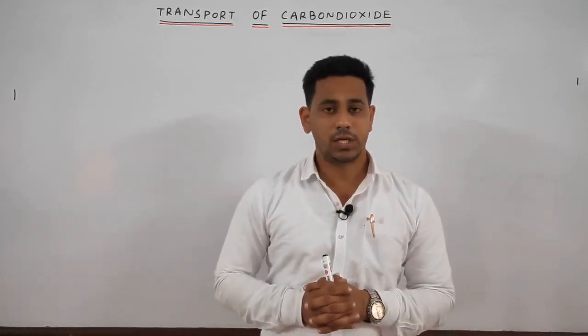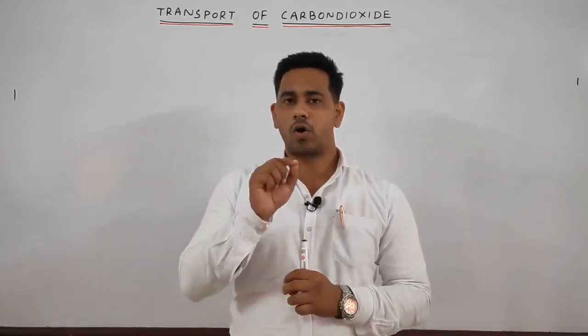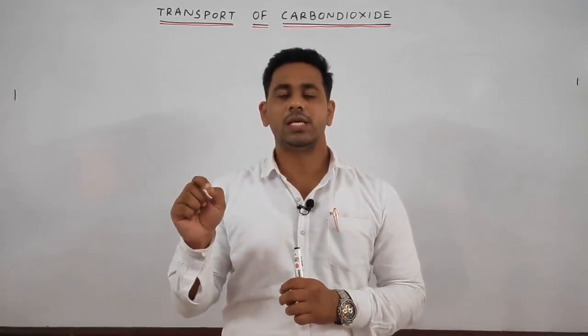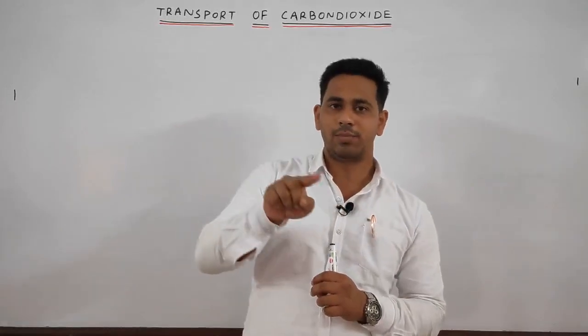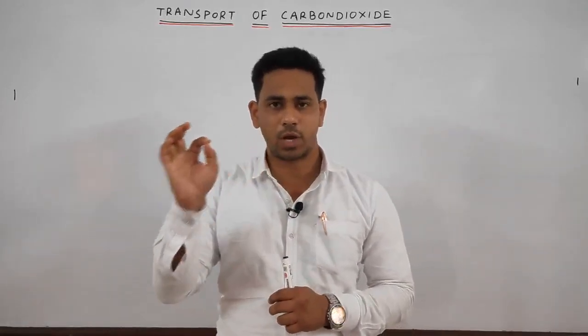Next, on the basis of dissociation, we discussed the oxygen dissociation curve, which is sigmoid shaped, or an S shaped curve.